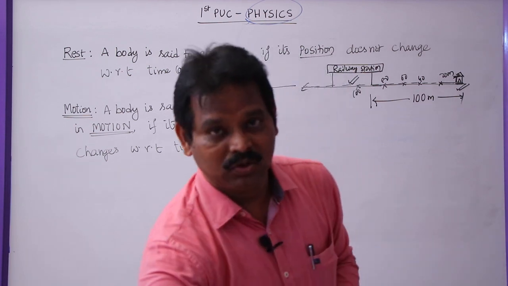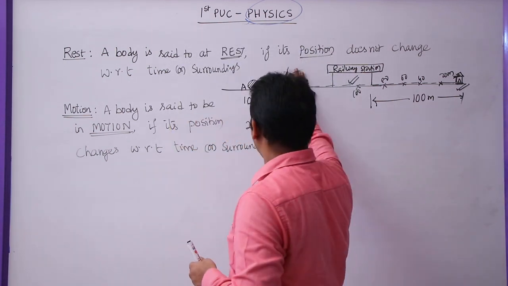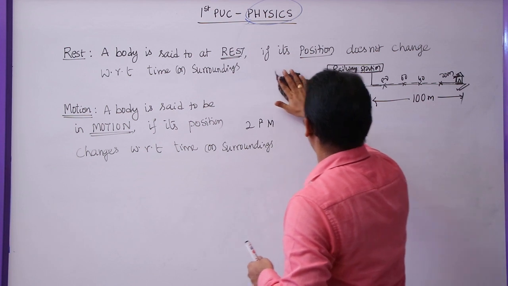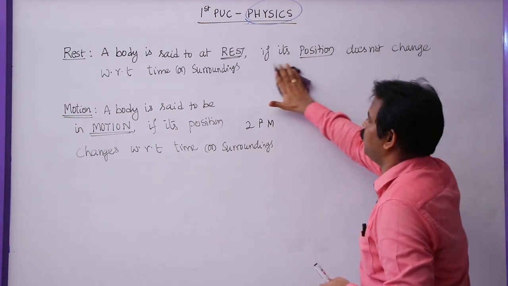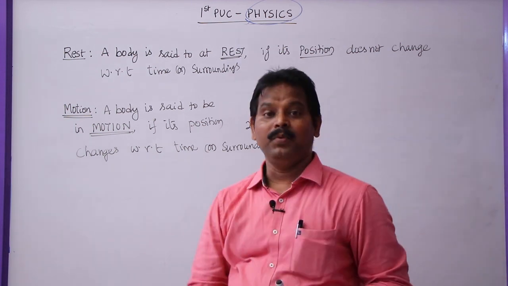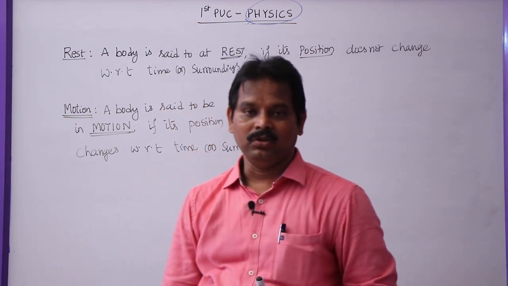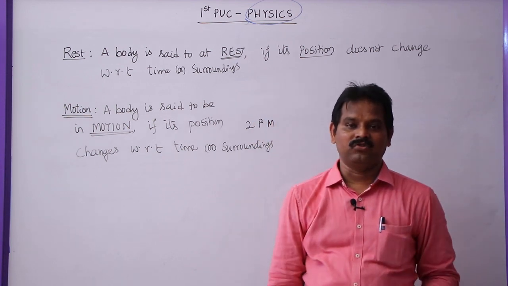So these two terms, rest and motion, are relative terms. Why? Because actually speaking, there are no bodies in the universe which are completely at rest, and there are no bodies in the universe which are completely in motion.